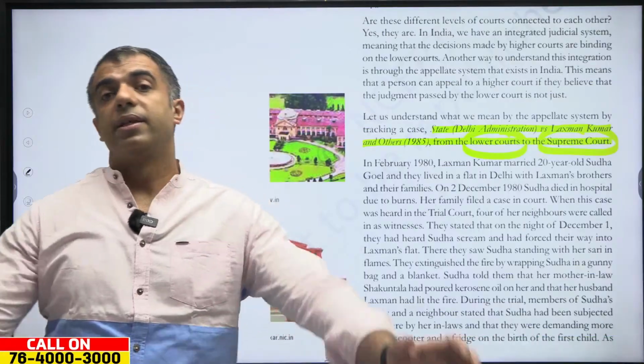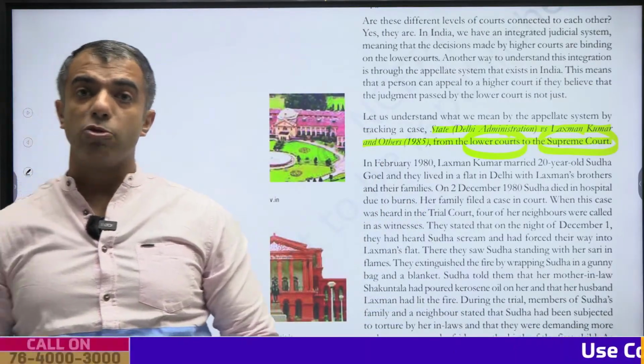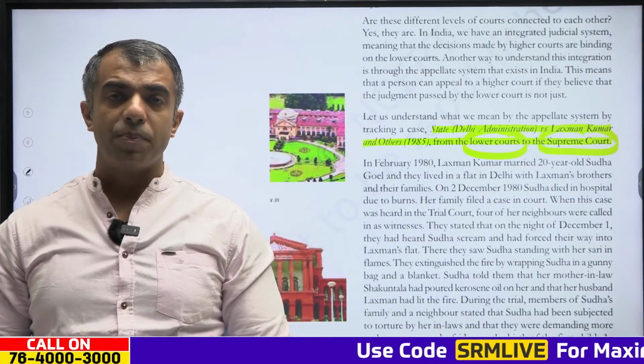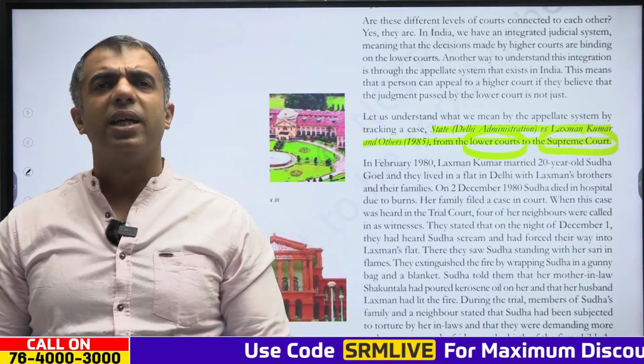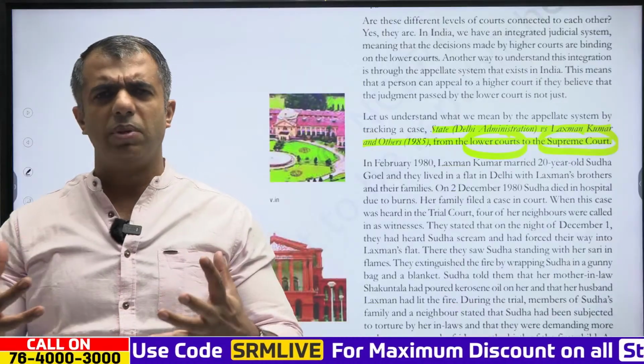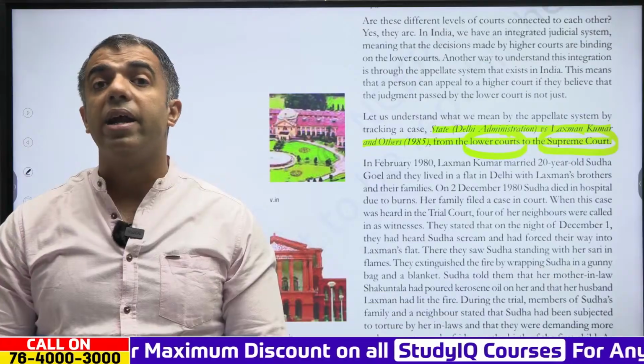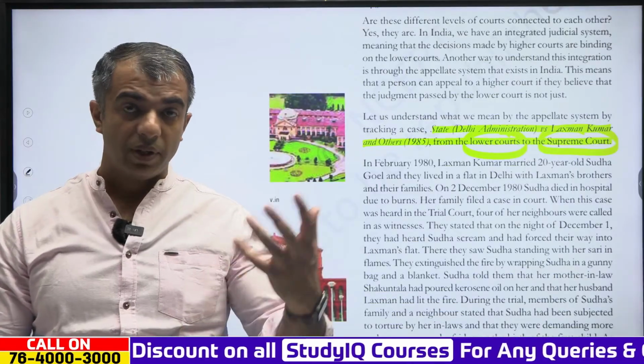In this case, four neighbors of Lakshman and Sudha were called as witnesses. Those witnesses stated that they had heard the cries of Sudha, after which they entered the flat of Lakshman and Sudha.